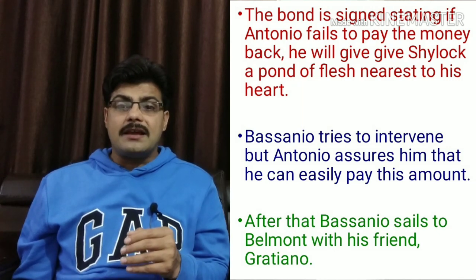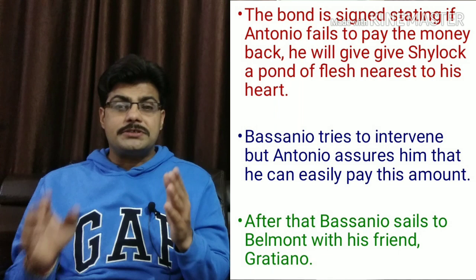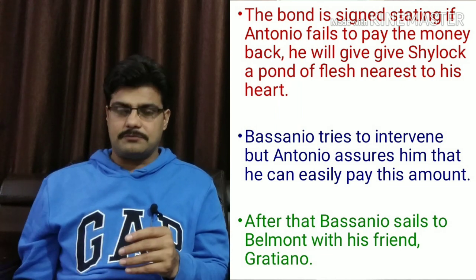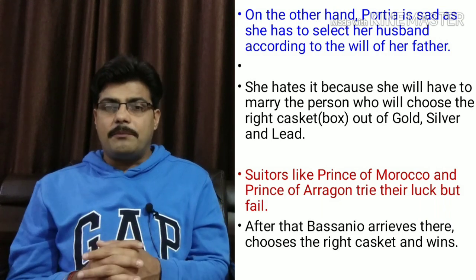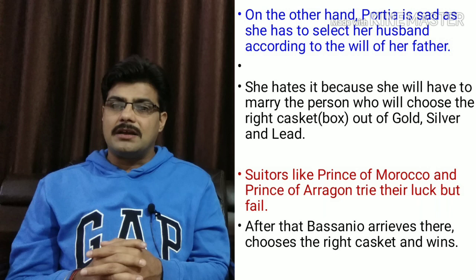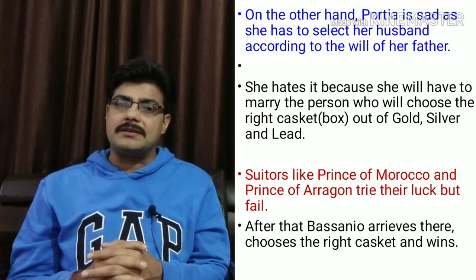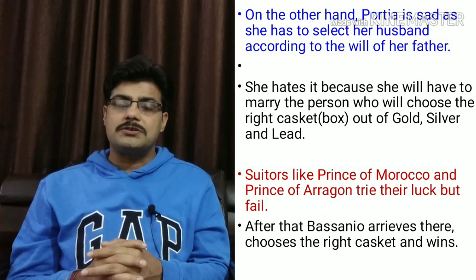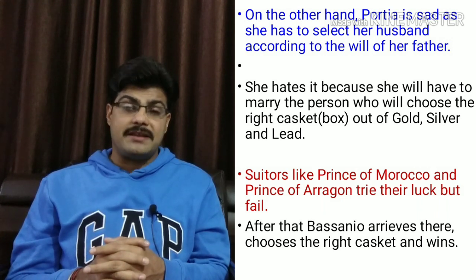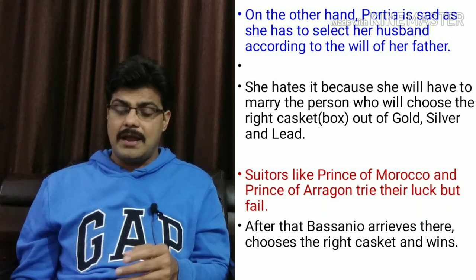After taking the loan, Bassanio sails to Belmont with his friend Gratiano. On the other hand, Portia is receiving many suitors for her marriage. She hates the will of her dead father, according to which she will marry the man who will choose the right casket out of the three: gold, silver, and lead.